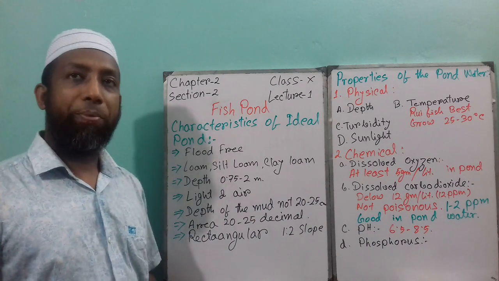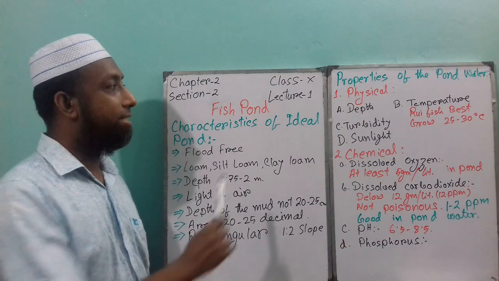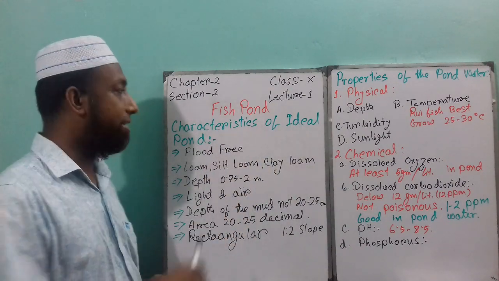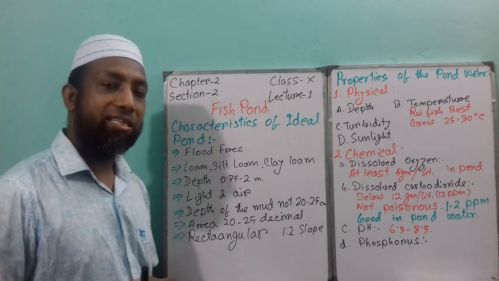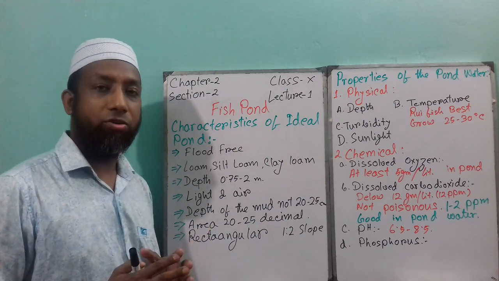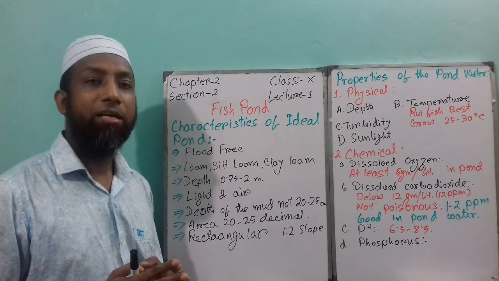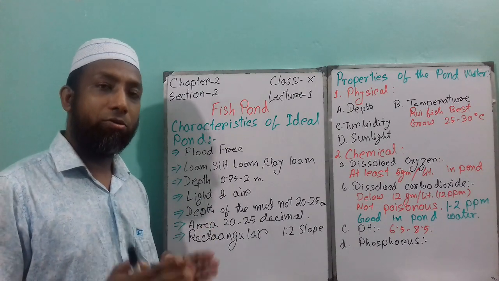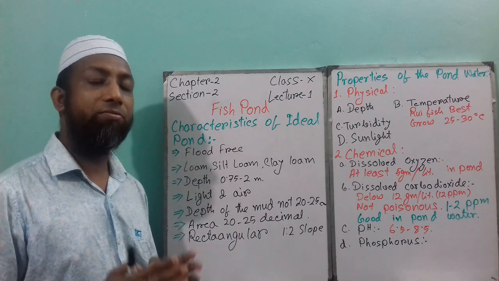Today's lecture topic is Chapter 2, Section 2. This is the first lecture of this section, and the section name is Fish Pond. Because this is the agriculture sector, and we know we have got 5 or 6 basic sectors in agriculture in our country, which are crop, livestock, poultry, fisheries and forestry.